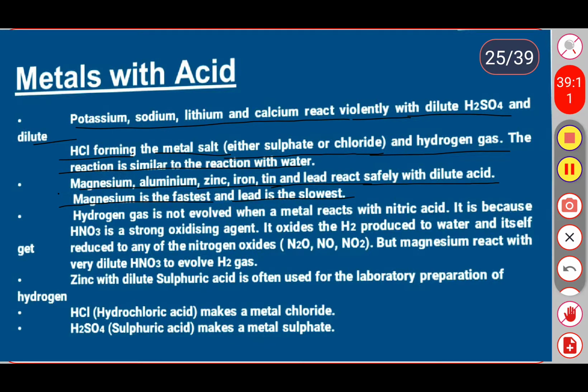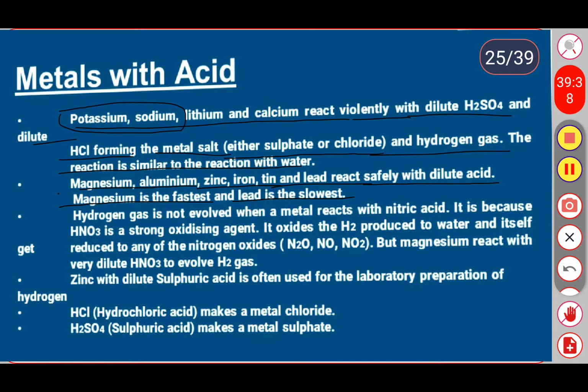On the basis of the reactivity series, magnesium is highly reactive with the acid, and lead or iron is a less reactive metal. Sodium and potassium react violently with the acids.